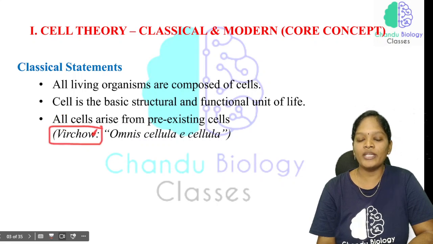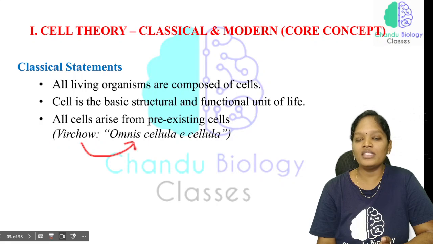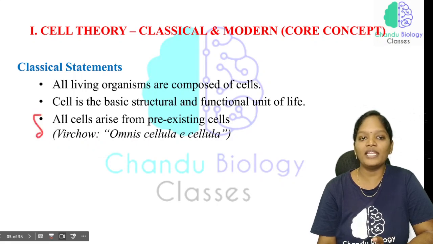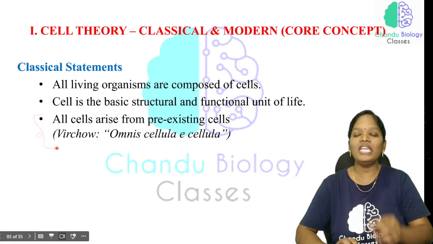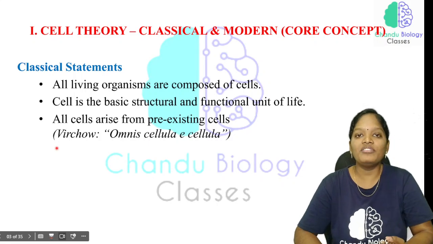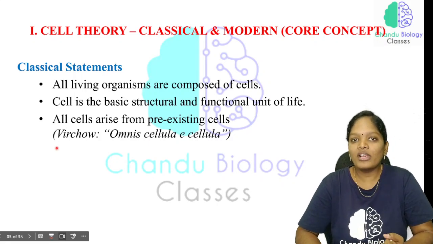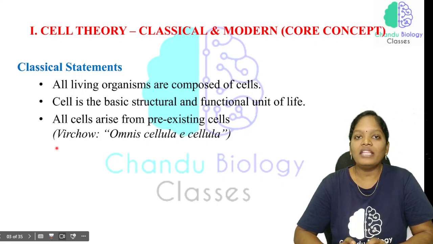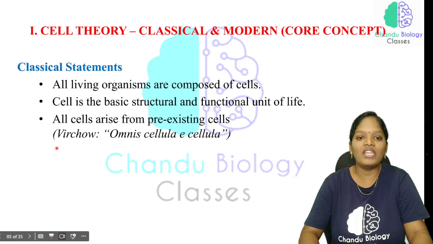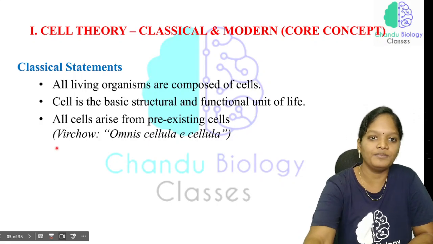Rudolf Virchow stated this as omnis cellula e cellula. So the three important classical statements are: all living organisms are composed of cells; the cell is the basic structural and functional unit of life; and all cells arise from pre-existing cells. These three statements are very, very important.